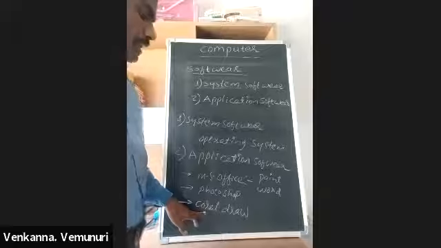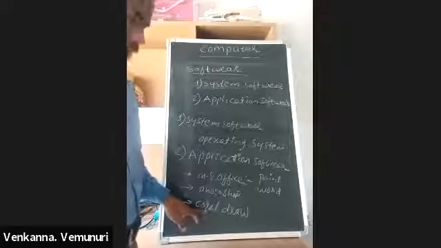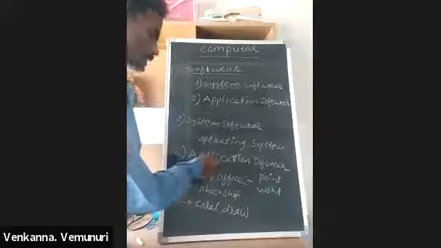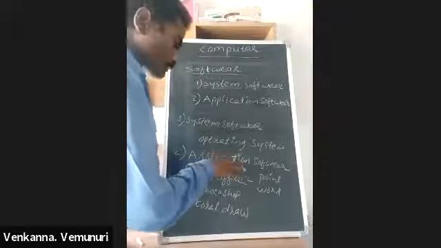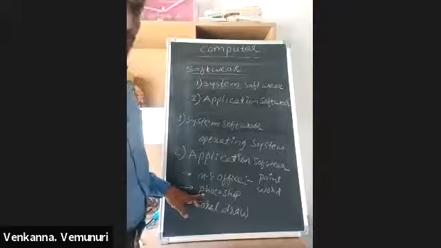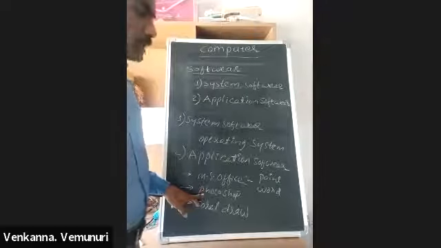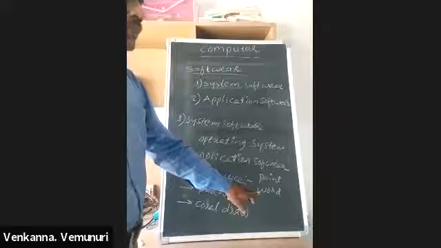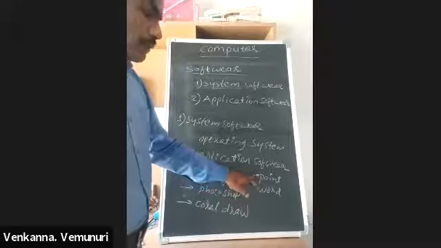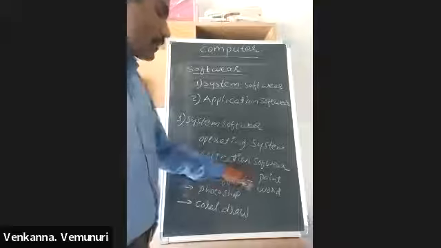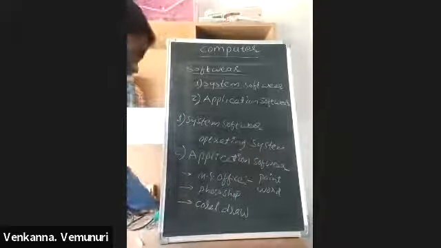We design visiting cards and letterheads. We edit photos by using Photoshop software. We create our resume by using MS Word only. We draw simple pictures by using Microsoft Paint only. Every application software is designed for one specific task purpose.